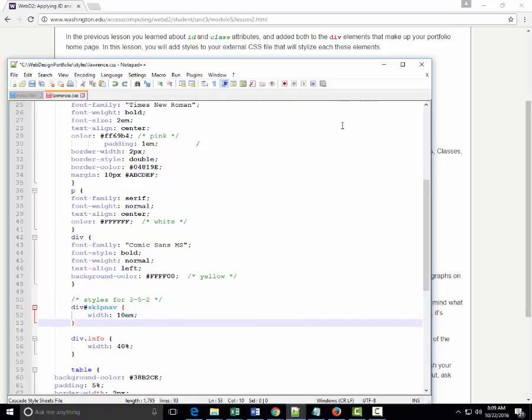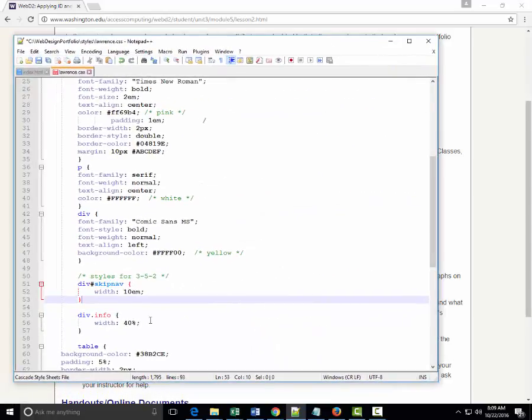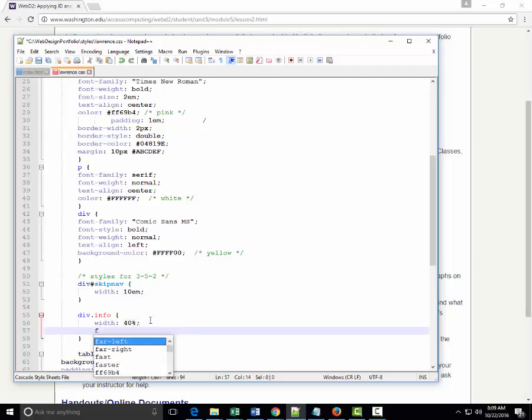Okay. Now, what's the next thing they want us to do? We want to increase the font size of the info class so that its text is larger and more prominent than other text in the page. So for the info class, we want to say font size.